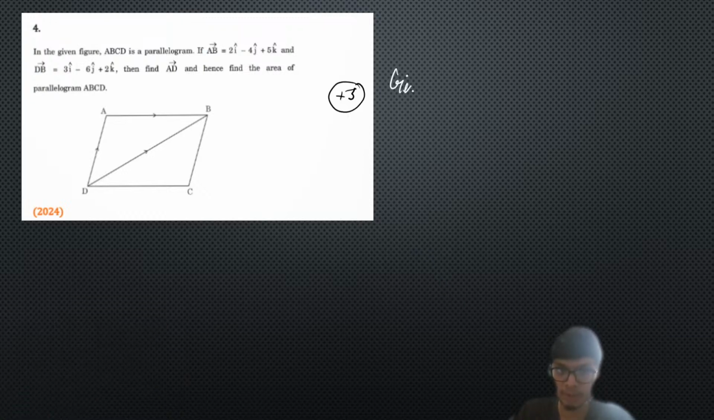So whenever it comes out, first of all, write the given information. In this particular problem we have the information that ABCD is a parallelogram.